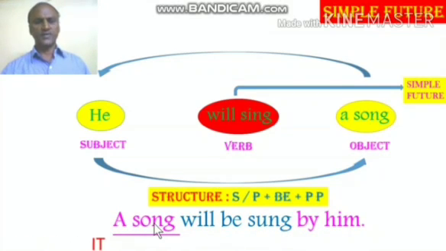A song, when we reduce it into personal number, it, since it is third person singular, we use will, then be, as it is given there in the structure. Then the past participle of the verb sing is sung. Sing, sang, sung. So the past participle is sung. The answer is a song will be sung by him.